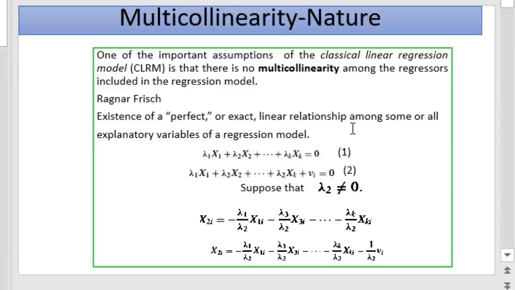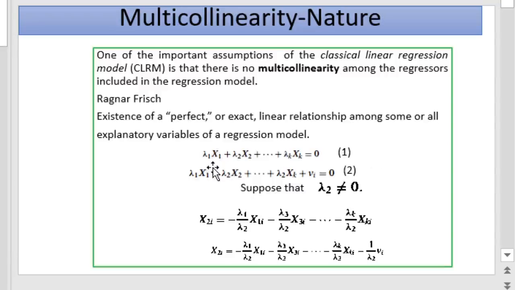That is, the existence of a perfect or exact linear relationship among explanatory variables is termed multicollinearity. Here the term linear is also important. According to Ragnar Frisch, he meant the linear relationship among the explanatory variables. The distinction between a perfect and a not perfect relationship can be explained as follows.